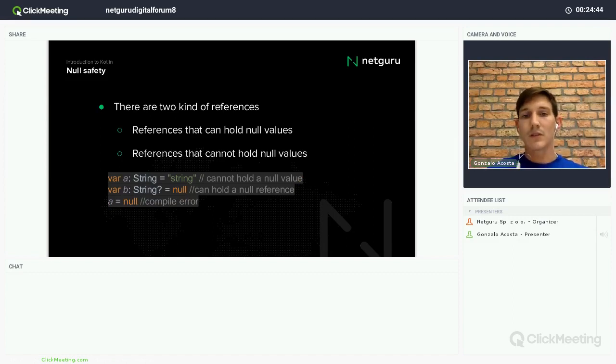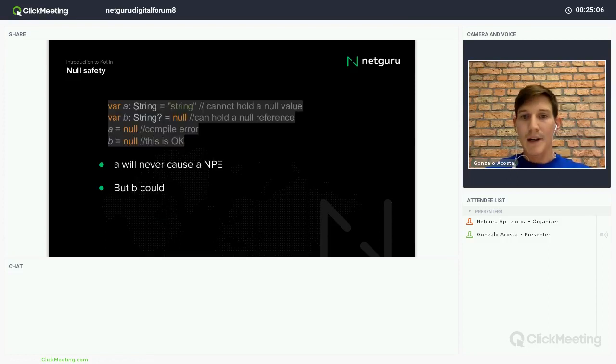For example, if I try to assign a null to A, right, to the variable A, the compiler will complain and say, okay, you cannot do that because this reference cannot hold a null value. In the other case, if I assign a null to B, of course, you can do that. No problem. What about A? So A will never cause a null pointer exception because it cannot hold a null reference, right? On the other side, B could, sorry.